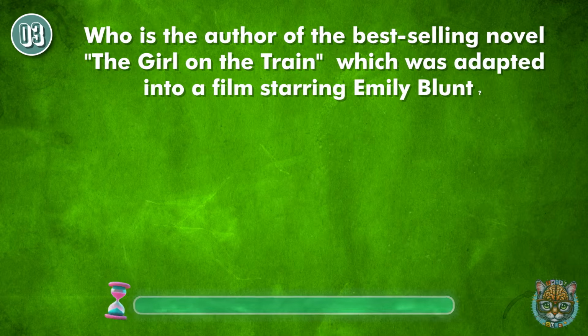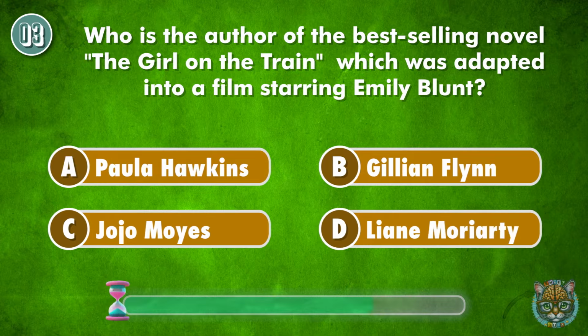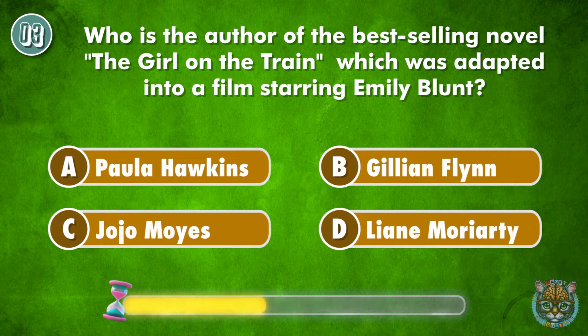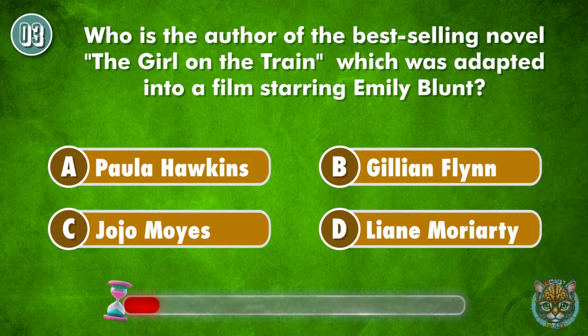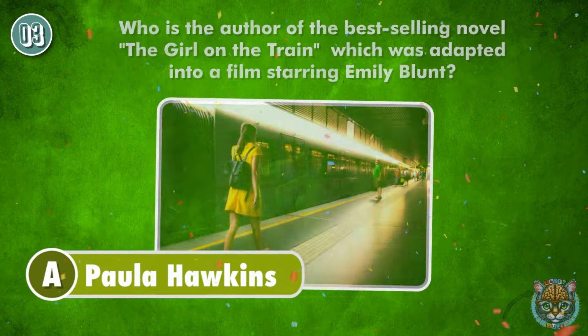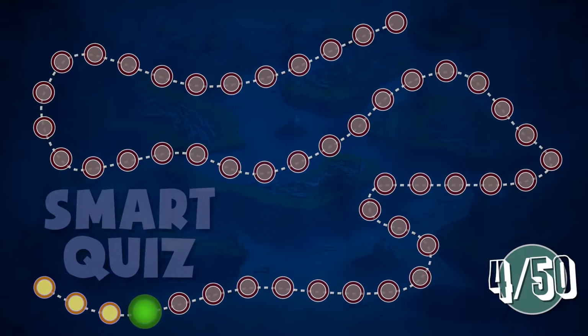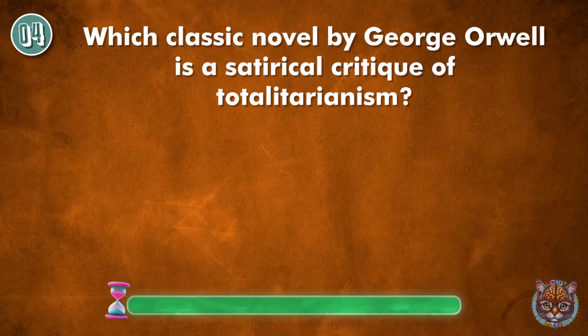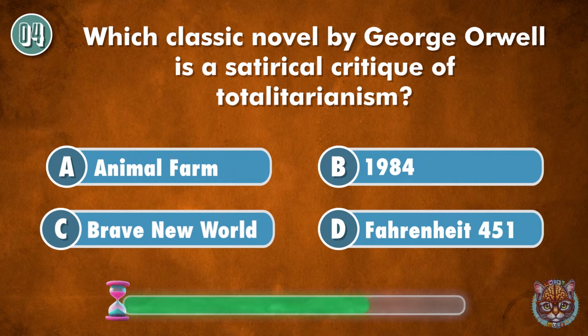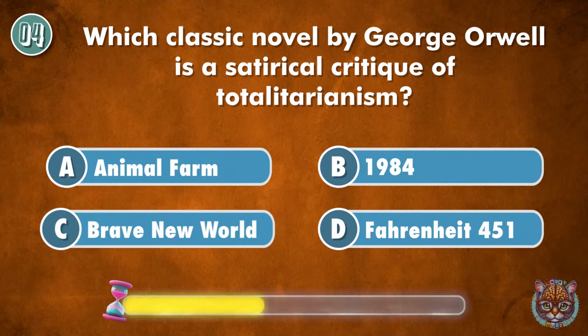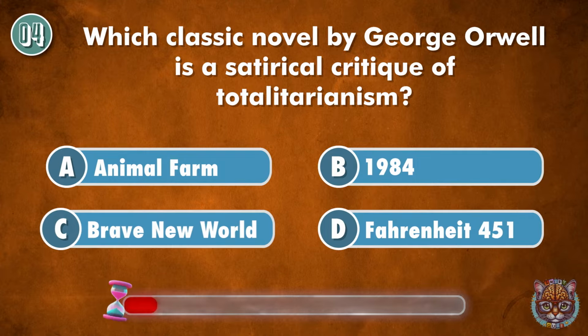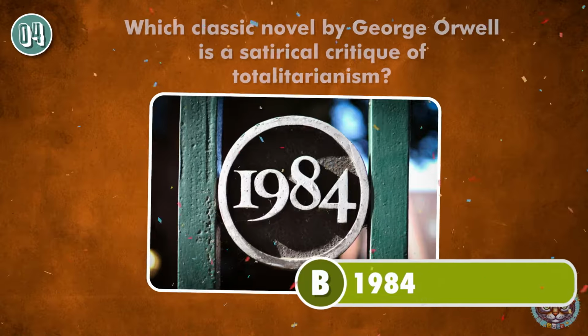Who is the author of the best-selling novel The Girl on the Train, which was adapted into a film starring Emily Blunt? Paula Hawkins. Which classic novel by George Orwell is a satirical critique of totalitarianism? 1984.